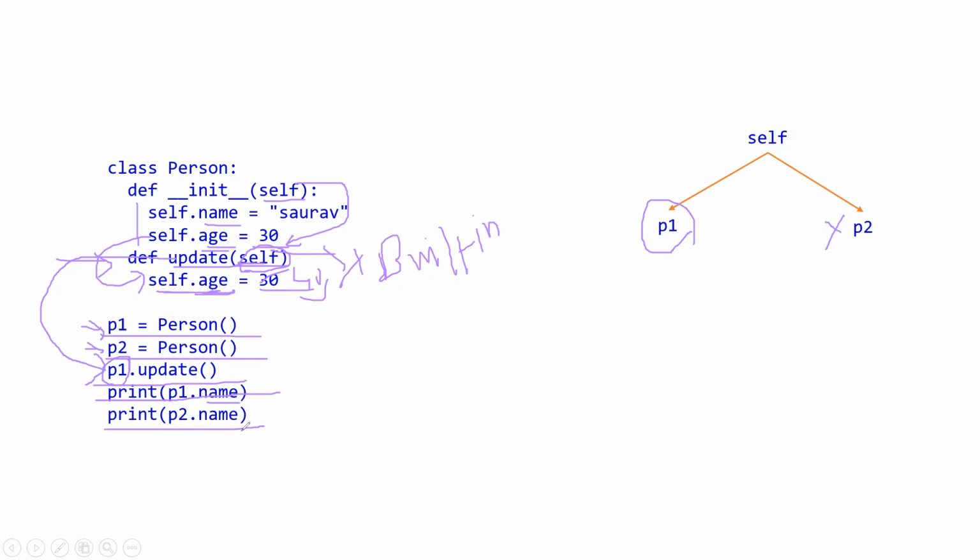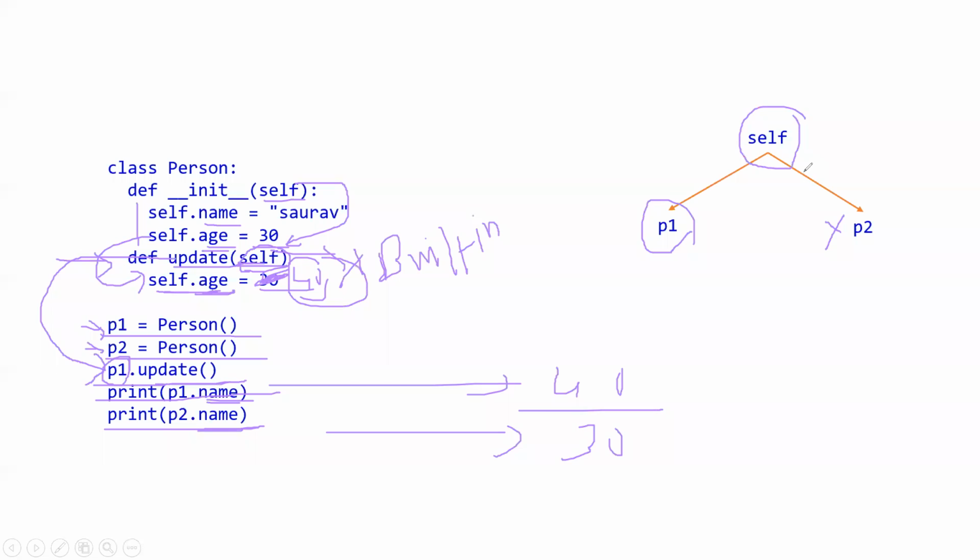Currently I'm just printing out the names, so the names will always be Saurabh and Saurabh. But if I had written p1.age and p2.age, then the answer will be 40 and 30, since we have changed this, there is no 30 here, there is a 40 here now. Because of self, it knows which object's value will be updated and which will not.